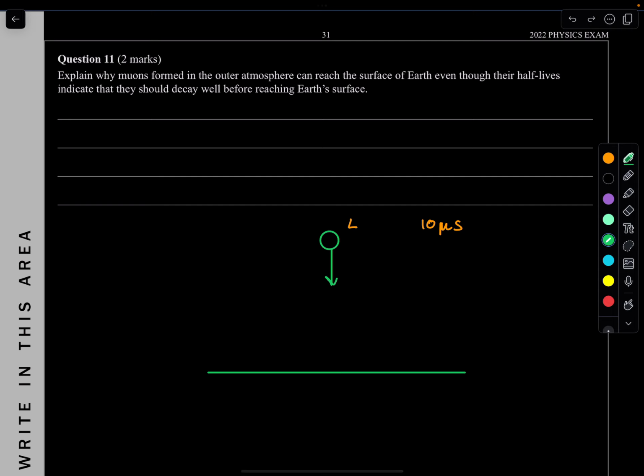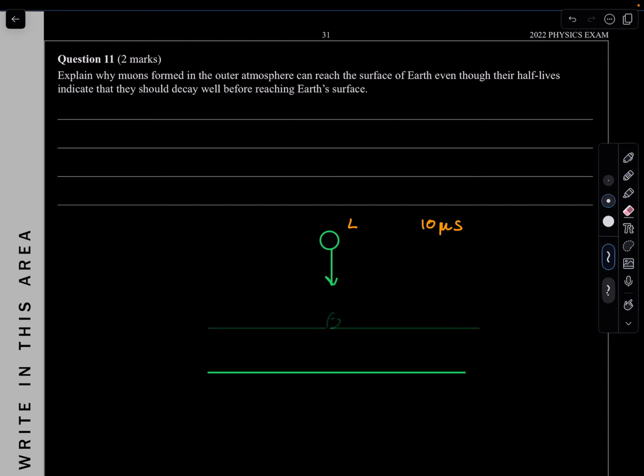But because of length contraction, in the muon's frame of reference, the floor is going to be around here. So that length is contracted. So then the muon actually reaches the Earth. In the muon's frame of reference, it sees that the length is actually smaller, so it collides with the surface. So that's one reason: because of length contraction in the muon's frame of reference, the surface is much closer to it, so it does reach it.